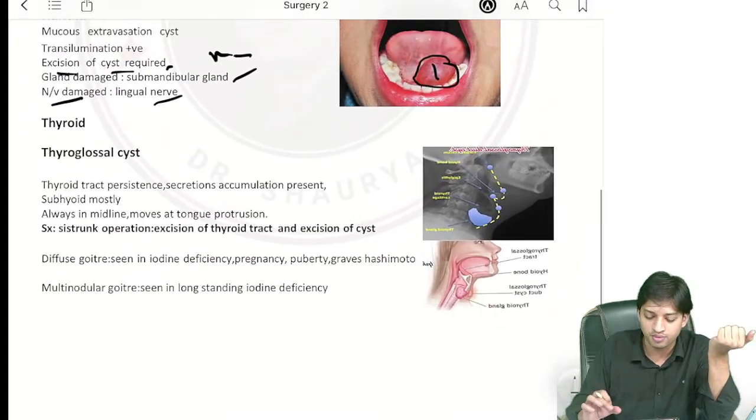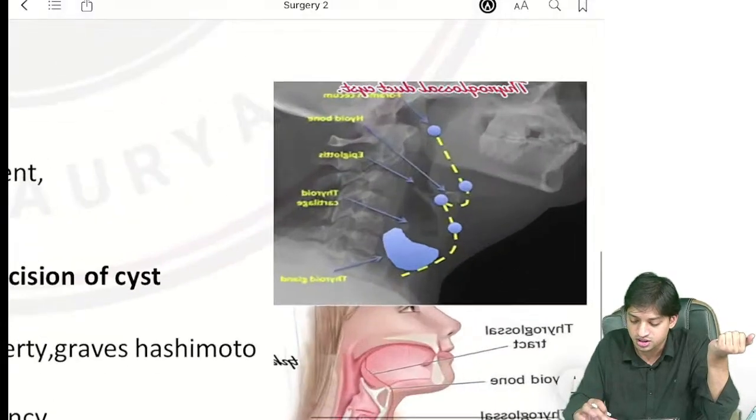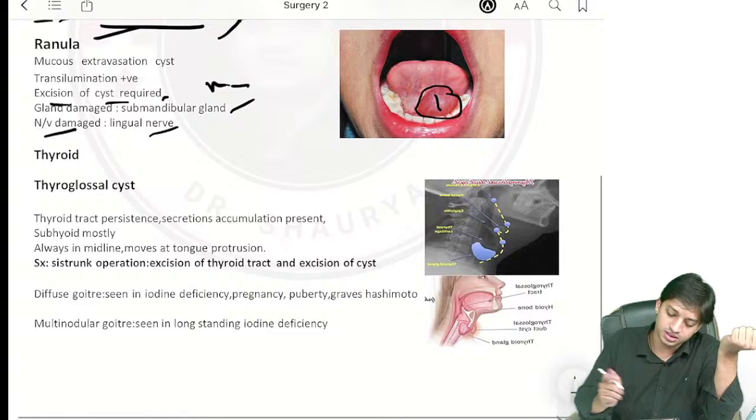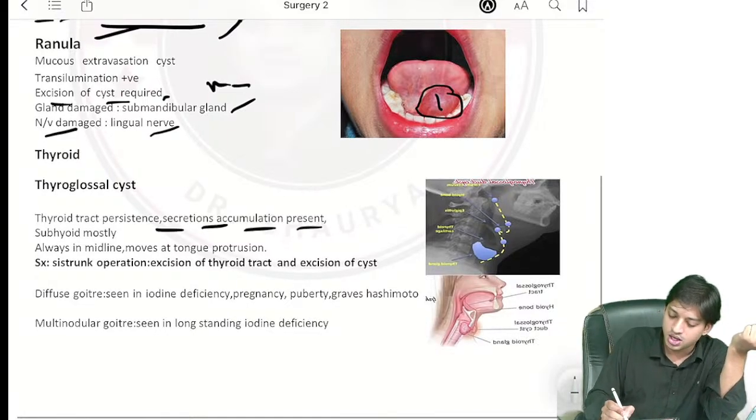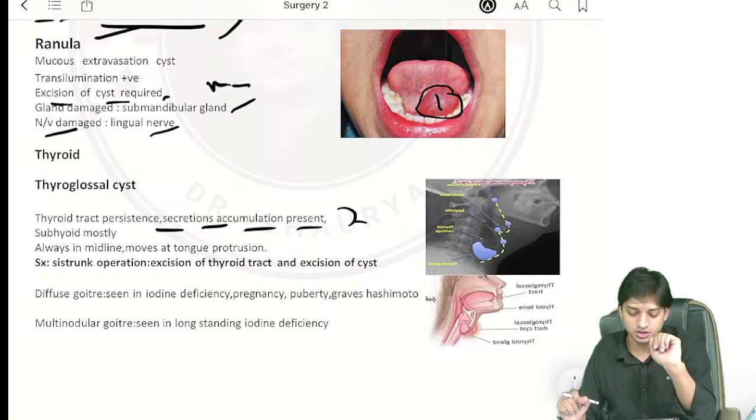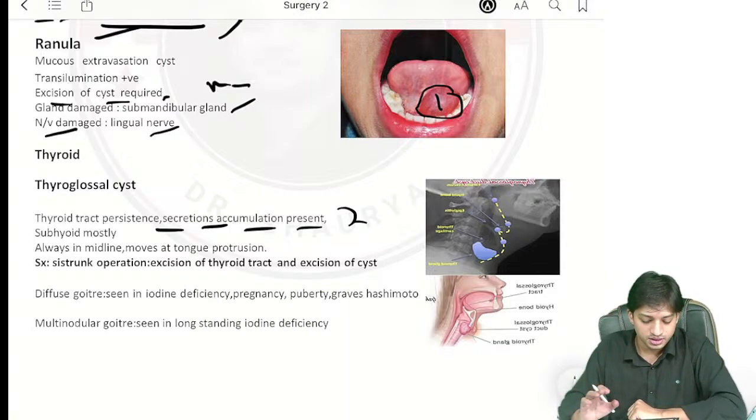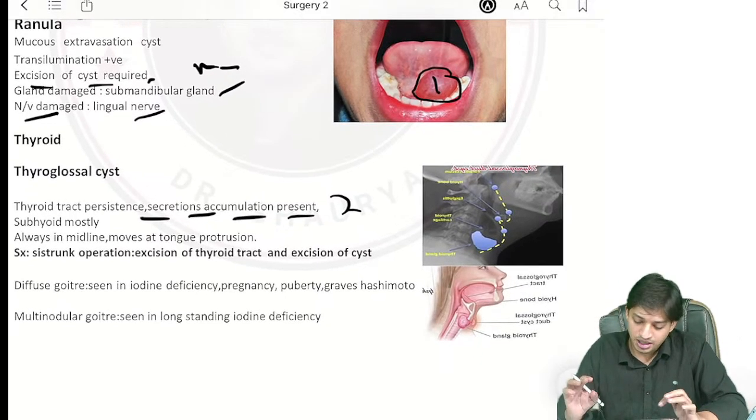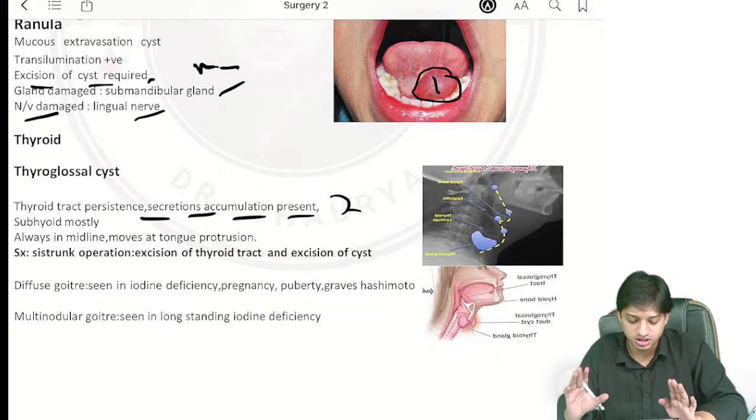Coming to the thyroid part. In the thyroid, you have the thyroglossal cyst. You can look here. So, why does the thyroglossal cyst happen? This happens due to persistence of the thyroglossal tract, right? Secretions accumulate and they are present. The most common location is subhyoid.